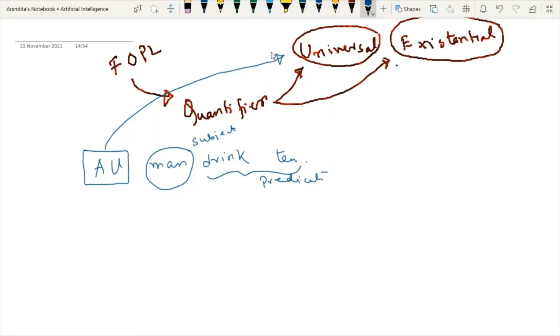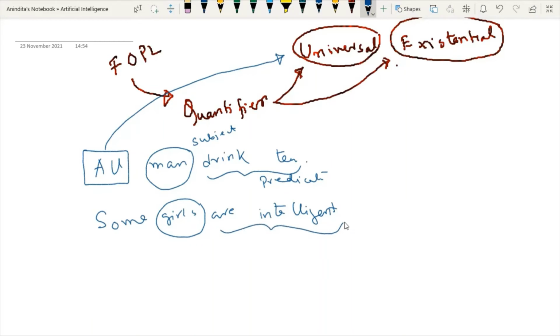Now consider another example. Say I'm writing: some girls are intelligent. Again, I have the subject, girls, and "are intelligent" is the predicate. So what is this? Some.